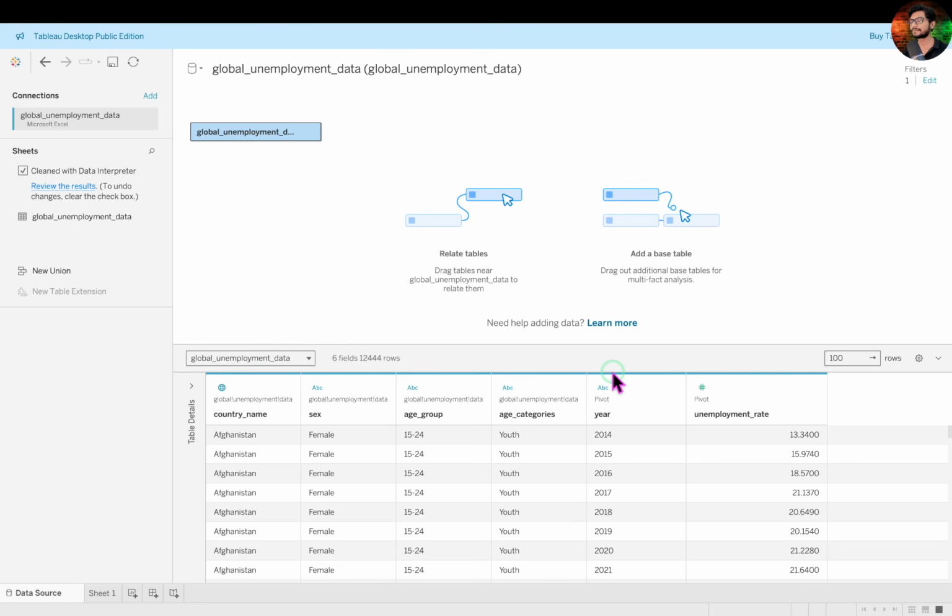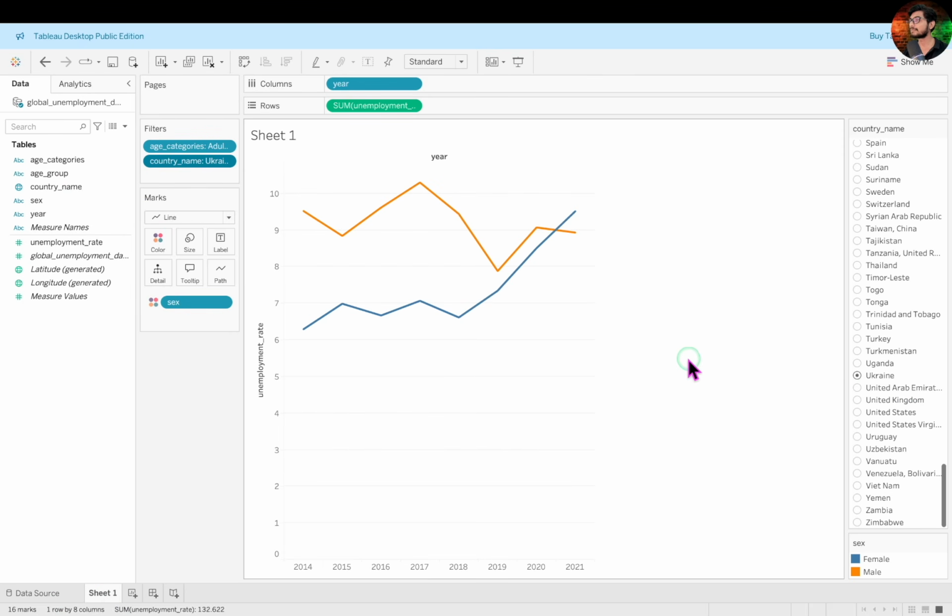for us. To verify that the null values have been successfully removed, let's go back to the visualization sheet and select Ukraine from the country filter. Notice how the x-axis only spans up to the year 2021. That's because we have filtered out the missing data for the years after that. Also, the message indicating the null values at the bottom right has disappeared, confirming the cleanup was successful.